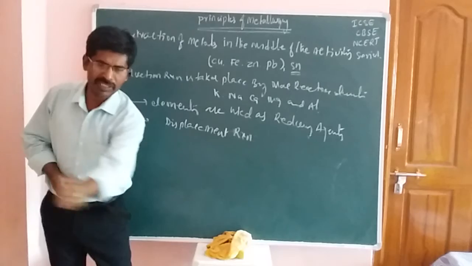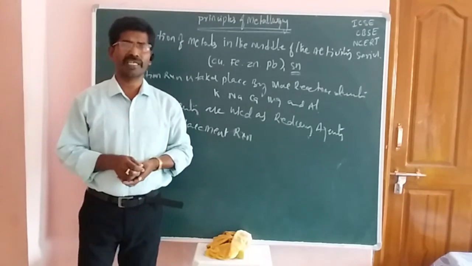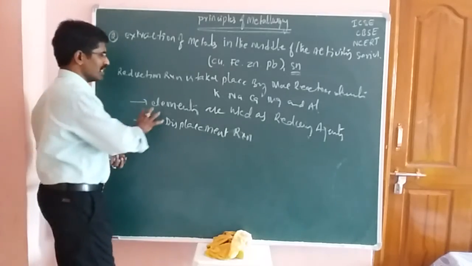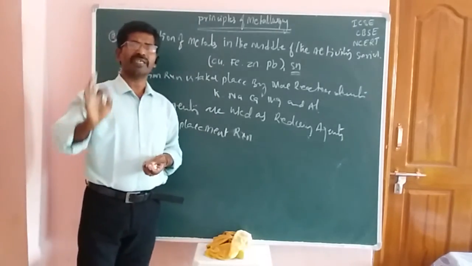If it releases some amount of energy, it is called exothermic. Now these reactions are examples of exothermic reactions.